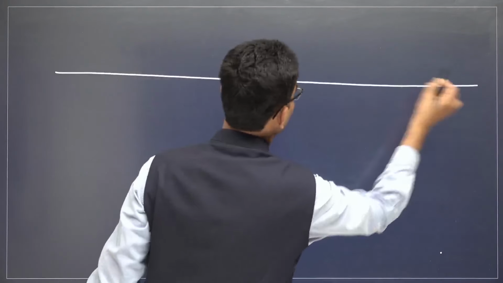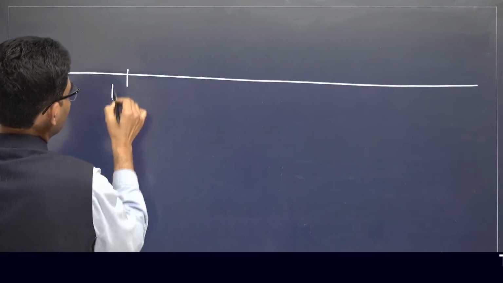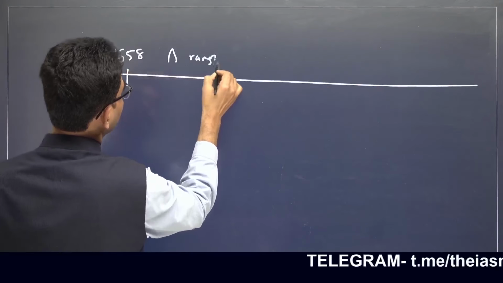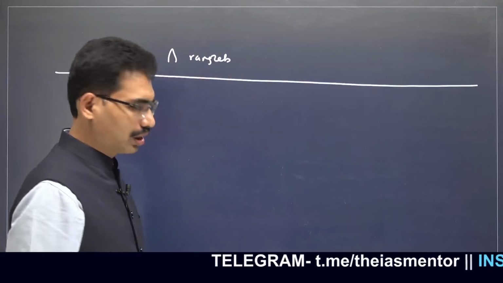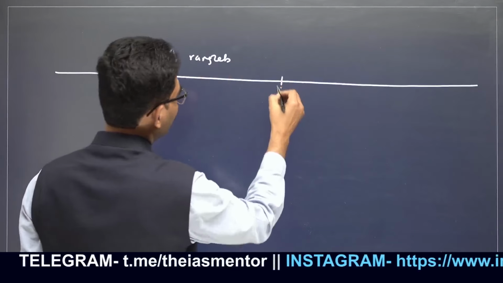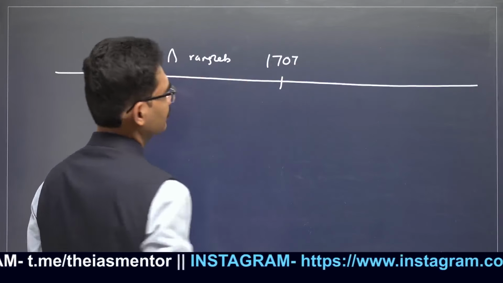Next one. In 1658, the Aurangzeb era started. He was there till 1707.